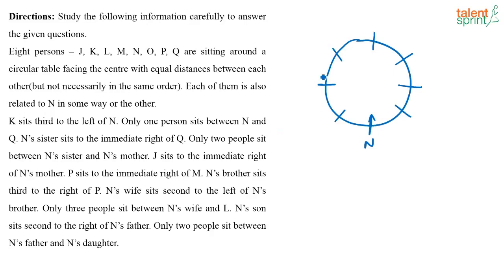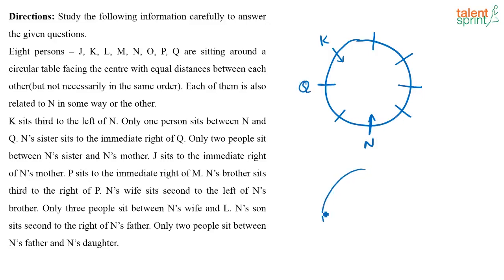K sits third to the left of n. So left of n is this side, right? 1, 2, 3. Third to the left of n means this is going to be K. Now next, only one person sits between n and q. So only one person sits between n and q means either this can be q or this can be q.